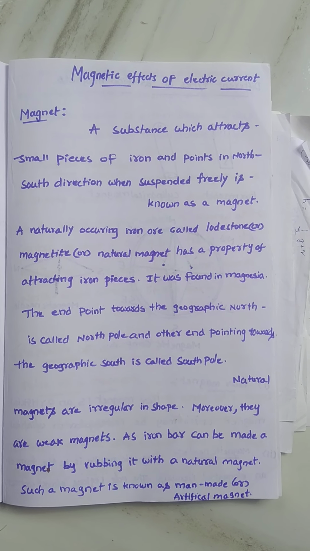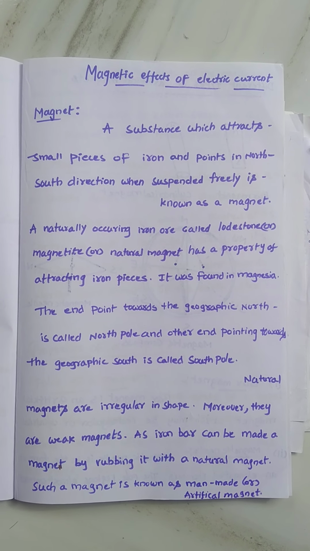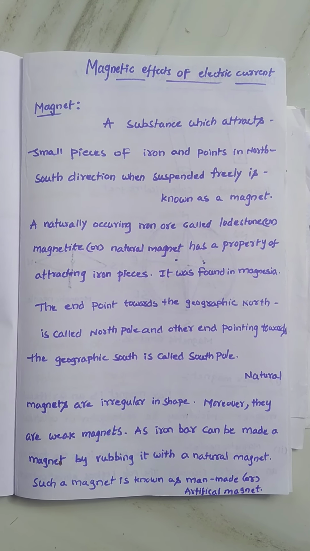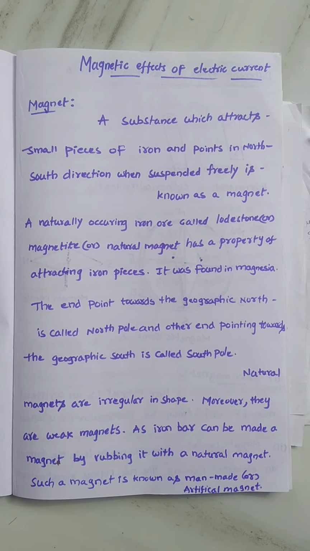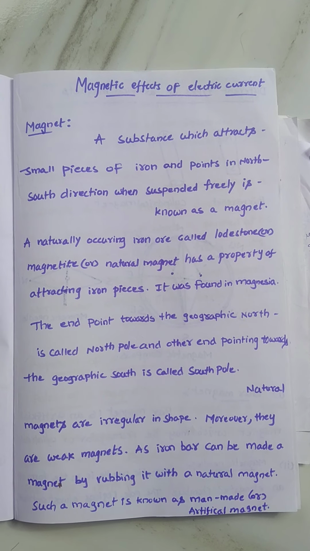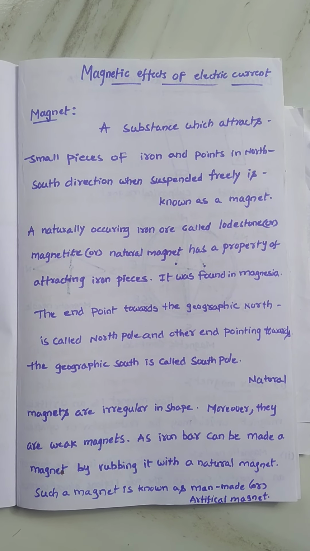Dear students, so far we have discussed many lessons in physics, from the light chapter to the human eye and colorful world. We have almost completed four chapters, and this is the last chapter in CBSE physics, dear students. But it is a big chapter, and it is also a somewhat confusing chapter.